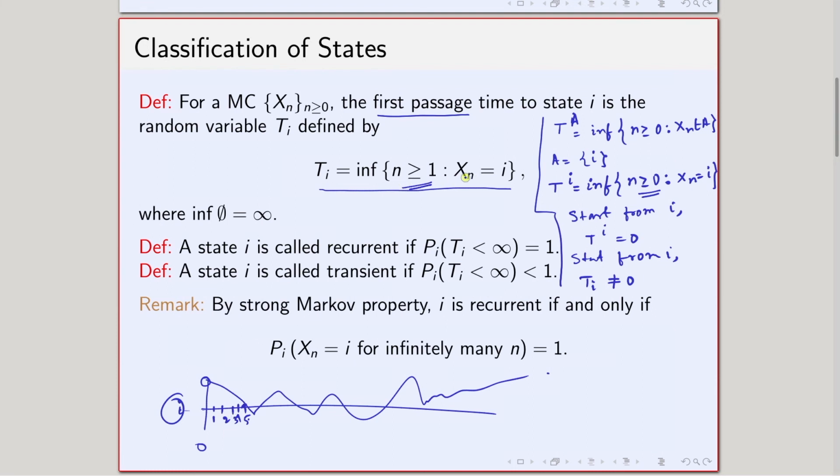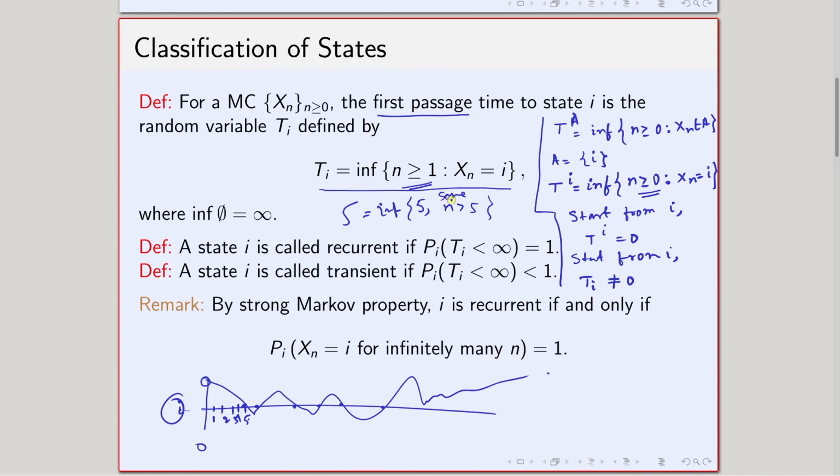So, 5 will be in this set, and then some values greater than 5 will be there as well, but when I talk about the infimum of this set, that turns out to be 5, because 5 is the minimum value in this particular set, along with some n greater than 5, which are basically the points when we visit the state I, because X_n equals I.